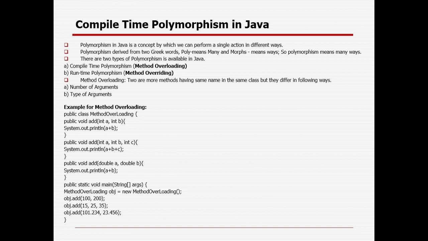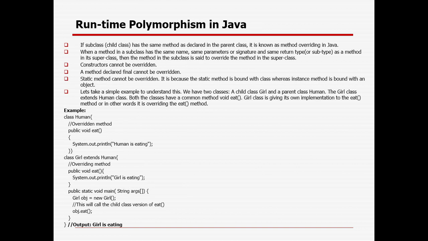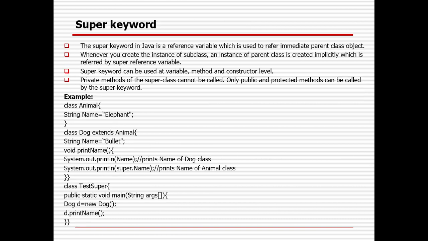Method overloading is kind of signatures where you can change the number of arguments or the type of arguments, whereas in method overriding, the parent and the child have the same method, so it will override the parent method. It will take the precedence of the child method, and with the help of the super keyword, if you still want to access the parent methods or parent variables or the constructor, you can use it.